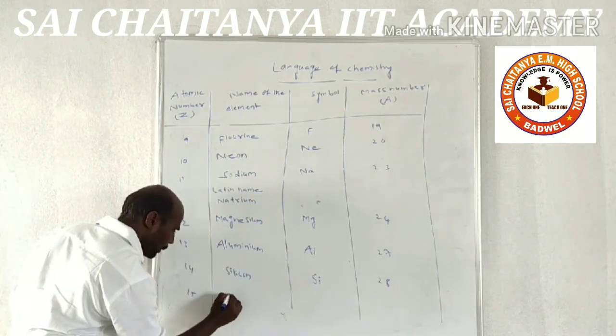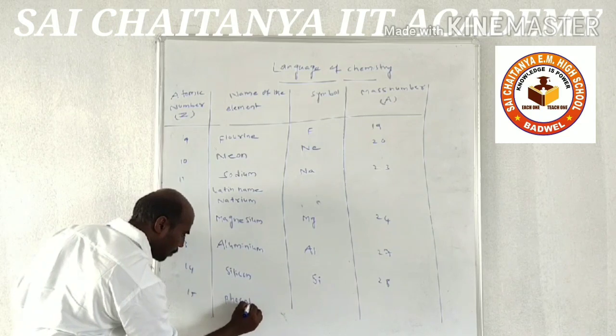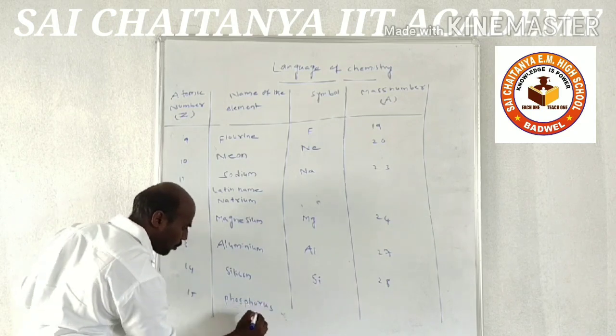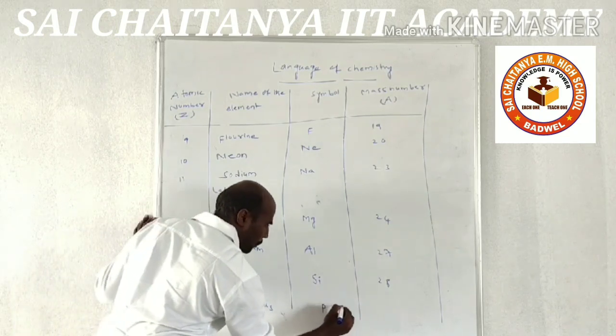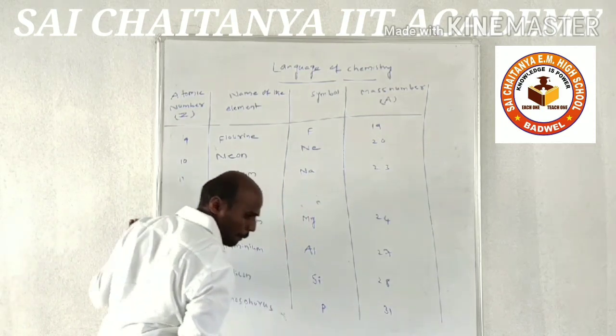And 15, phosphorus, symbol is P, mass number is 31.